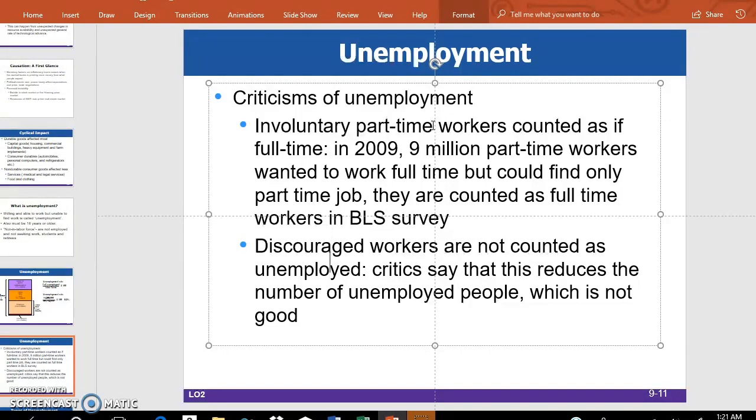See? Now, another group that is often criticized is discouraged workers. Discouraged workers are workers who are not actively looking for a job. Why? Because they believe the labor market condition is not right, so they are not counted as unemployed.